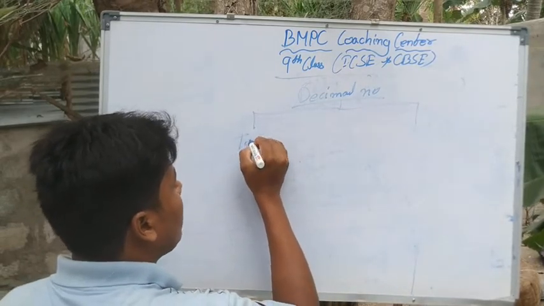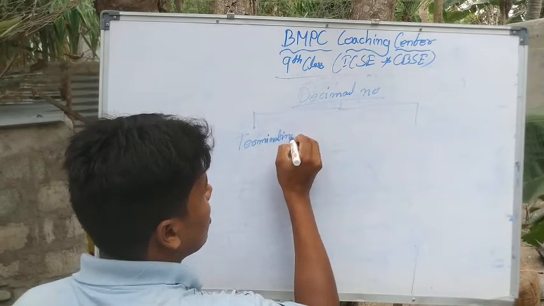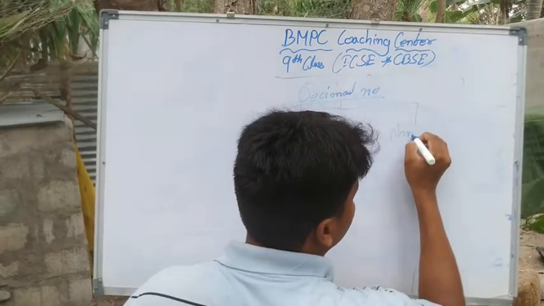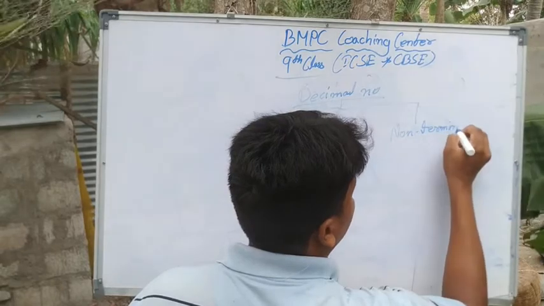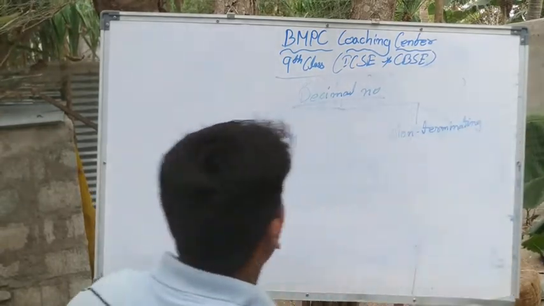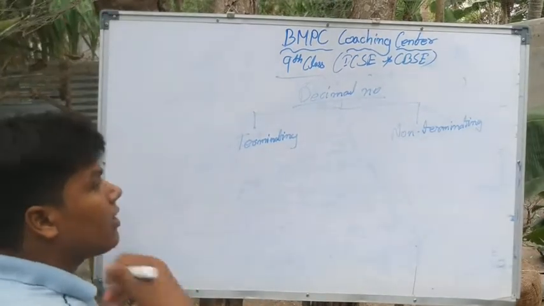One is terminating decimal and another is non-terminating decimal. Clear?